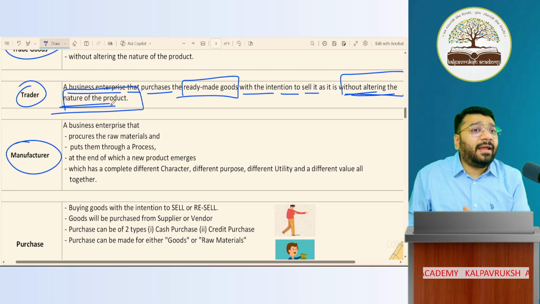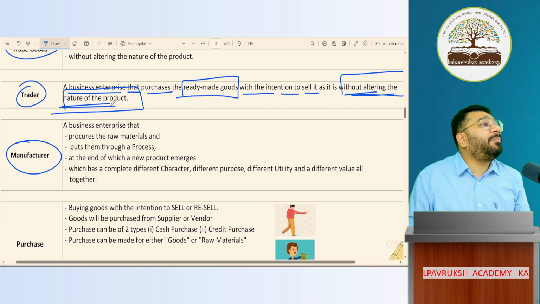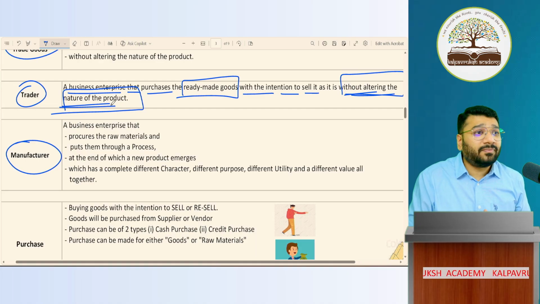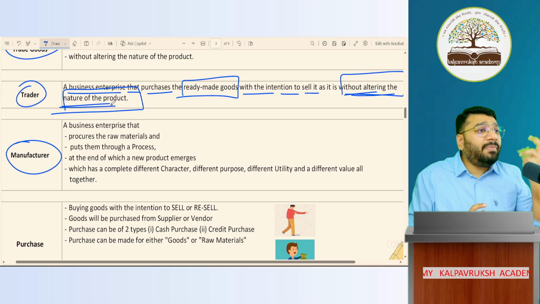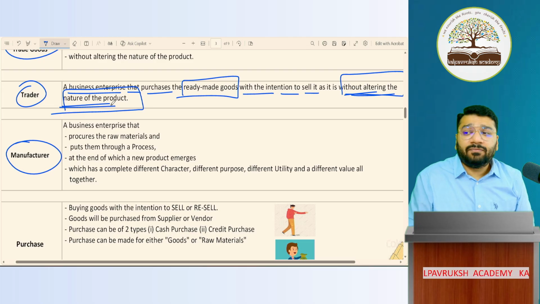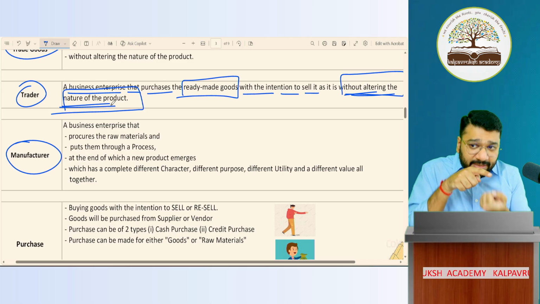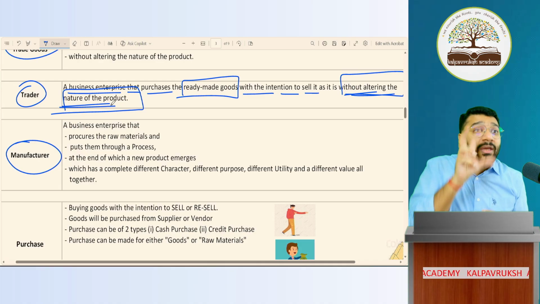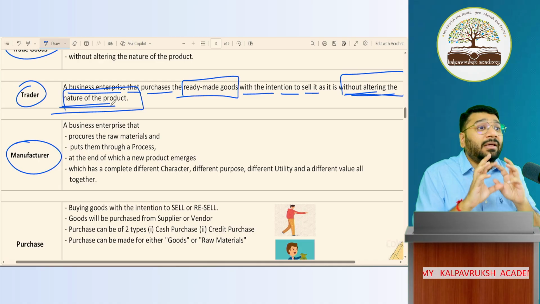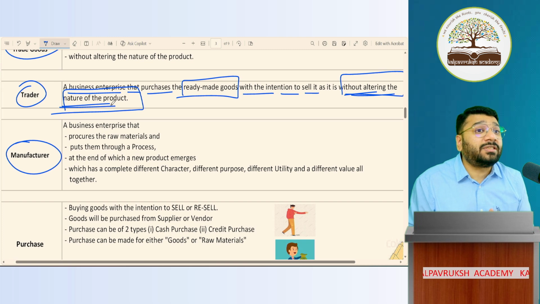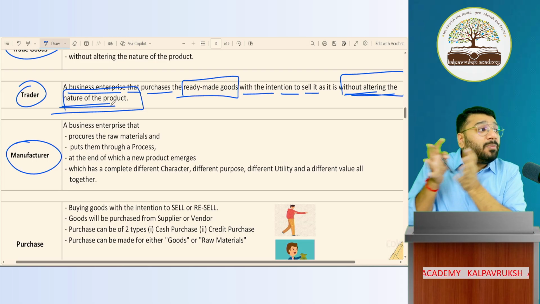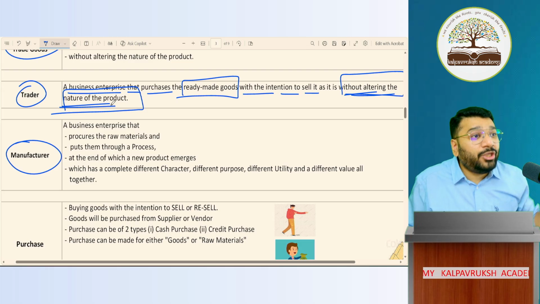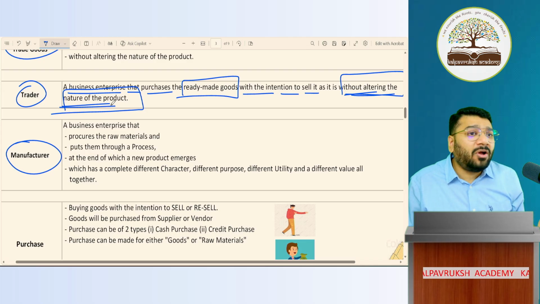Before making it into small packets, chili powder was called chili powder only. After making small packets also, it is chili powder only. Am I altering the character? No. Before manufacturing cake, the raw material was called baking soda, baking powder. But at the end, when the product was manufactured as cake, did you sell it saying I'm selling baking soda, I'm selling baking powder? No, you give a new name to it called cake. The character of the product has undergone a change. That is called manufacturing. So when you buy something in bulk and make it into small packets and sell, you are still called a trader only. You are not a manufacturer. Got it? Not got it?